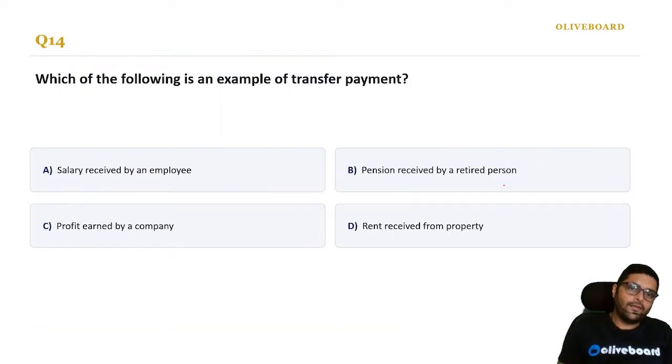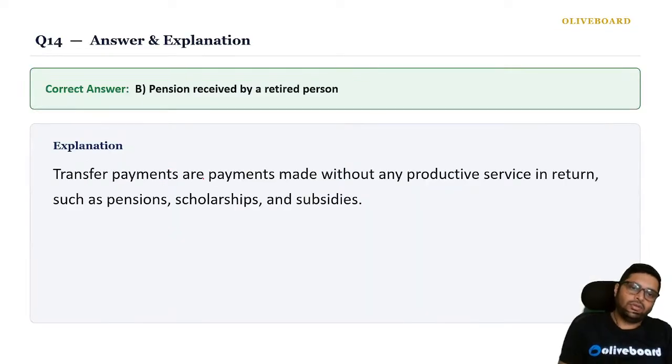Next. Which of the following is an example of transfer payment? Transfer payment means there is nothing, no asset or something you're getting back. That money is gone, one-sided. So, which is a transfer payment? Pension received by a retired person, rent received from property, profit earned, or salary of an employee. So, it is the pension received by a retired person.